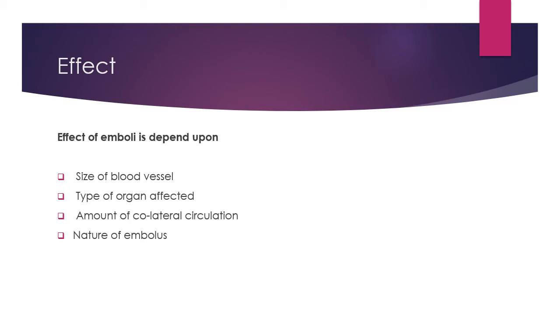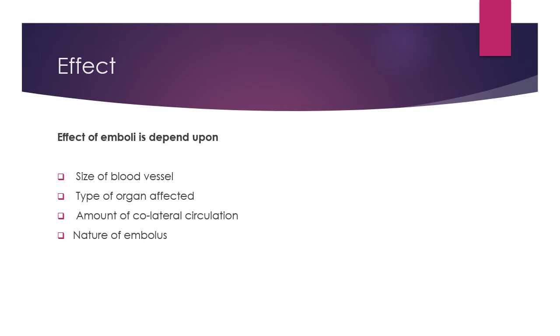type depends on the amount of collateral circulation. Collateral circulation is nothing but the availability of an alternate blood vessel to the organ. So alternate flow is most important. Here is the example of the heart bypass. Then the most important thing is the amount of collateral circulation, and if collateral circulation is available, the effect is either mild or moderate. And if the collateral circulation is not available, the effect is severe.